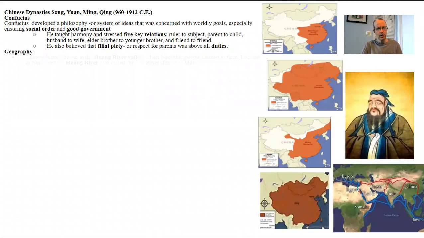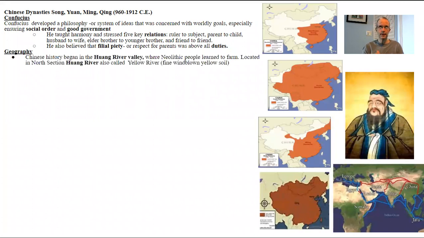Geography. The ancient dynasties, the ancient empires and civilizations revolved around the Huang River, which is known for its yellow fine silt. That's the ancient part. As civilizations grew in China they went to the Yangtze River, which is located a little bit south. So the Huang River will be located more north in China, and then the Yangtze River will be more south.